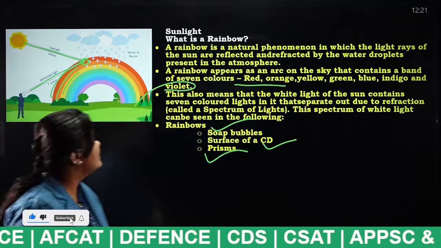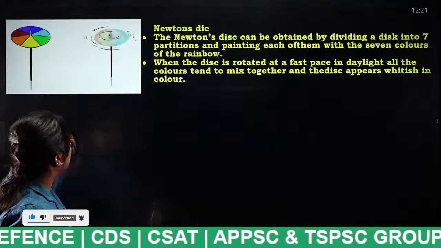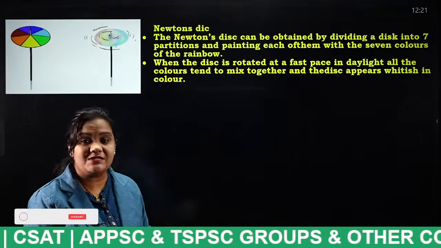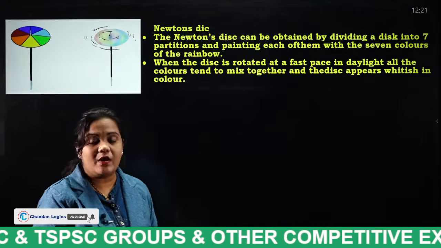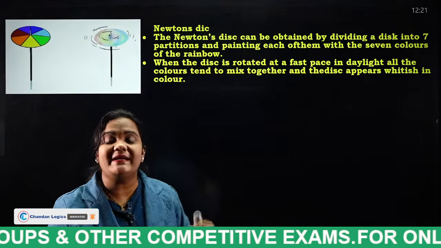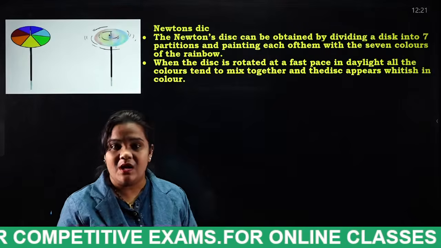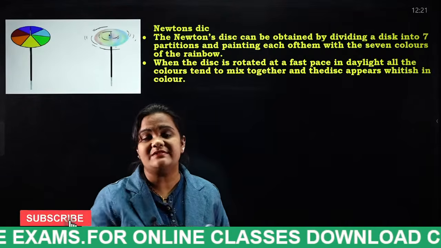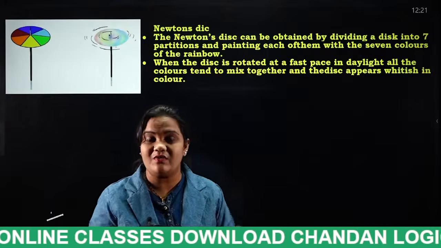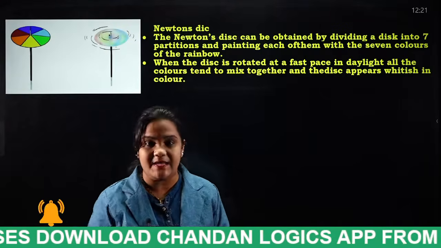Next, Newton's disk. So this is Newton's disk, students. One of the examples actually. This Newton's disk is painted in 7 colors like the VIBGYOR colors. When we rotate this Newton's disk, it will appear in white color.